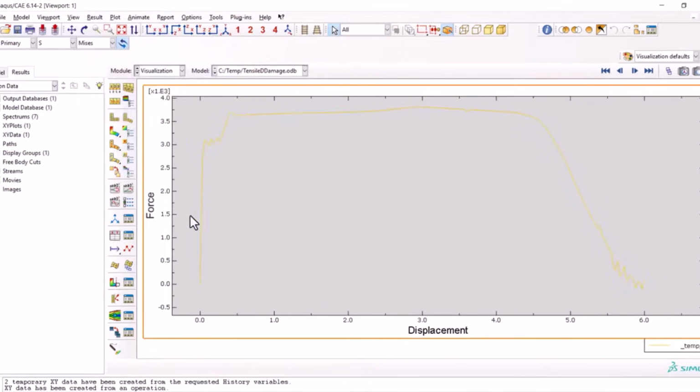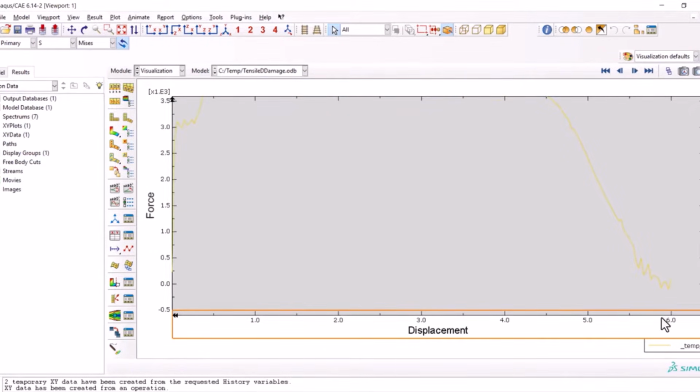So here we see that it starts here linearly, and the damage started from here and it went to the 6 millimeter of displacement.